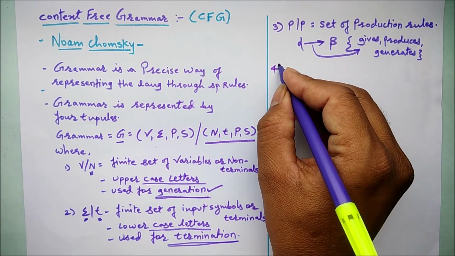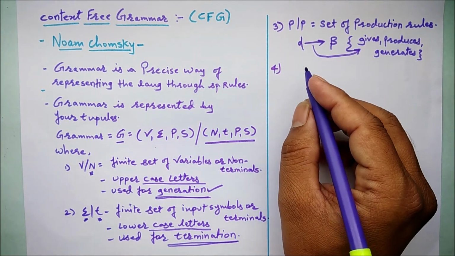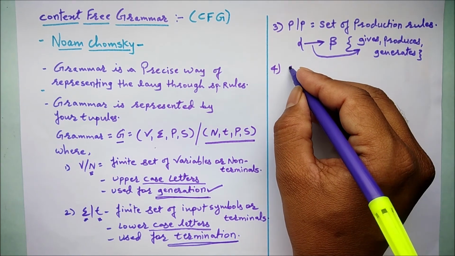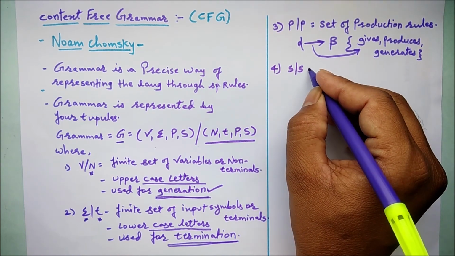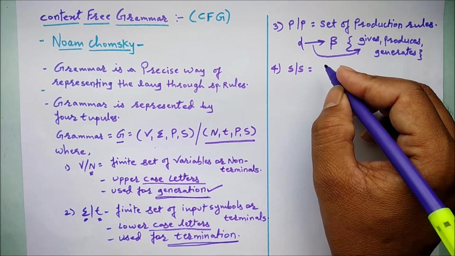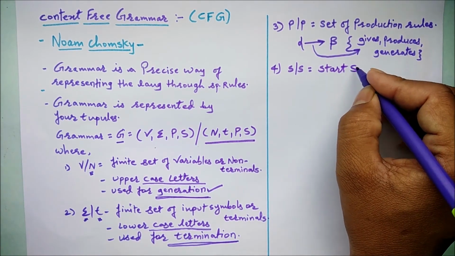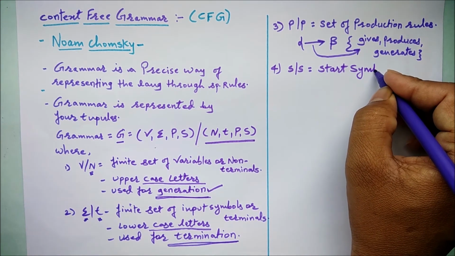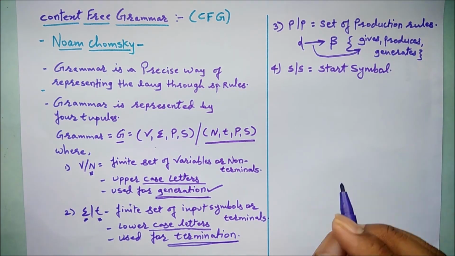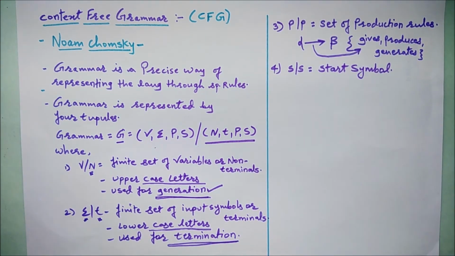Let's move on to the fourth part, and that is S. In both representations we call it S, and that is nothing but the start symbol. Language word formation always starts with the production rule of the start symbol.